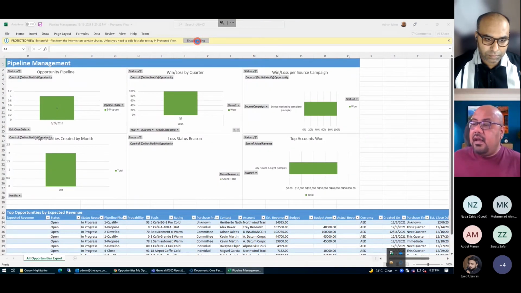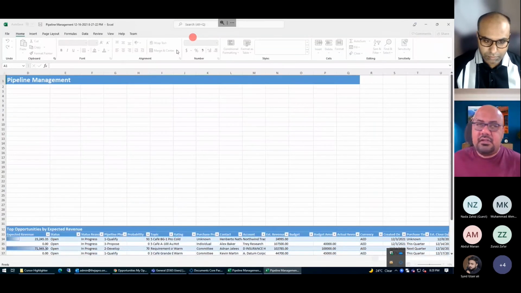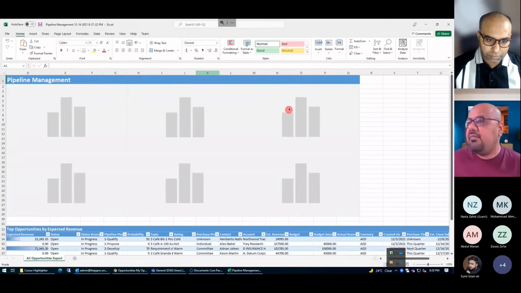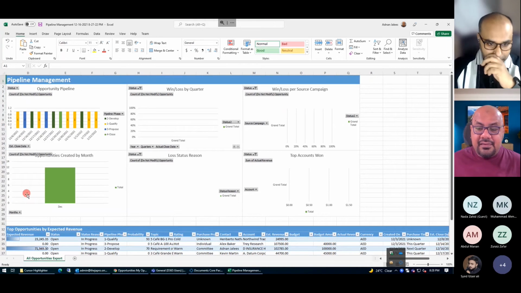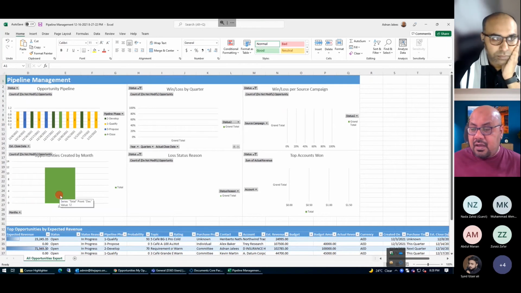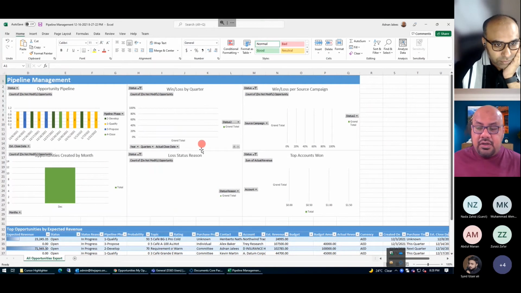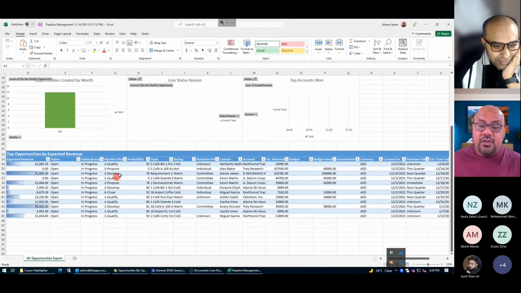Now you can see this comes up. First is the enabling, because charts and add-ons are involved here, so that's why it's prompting me. I just need to enable, and now I can see the formulation of my report here. I can see the opportunity pipeline. I can see how many opportunities were created during this month. And as soon as we are working, these charts will start populating here.